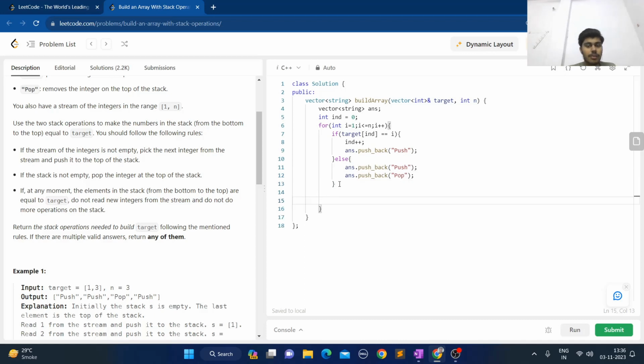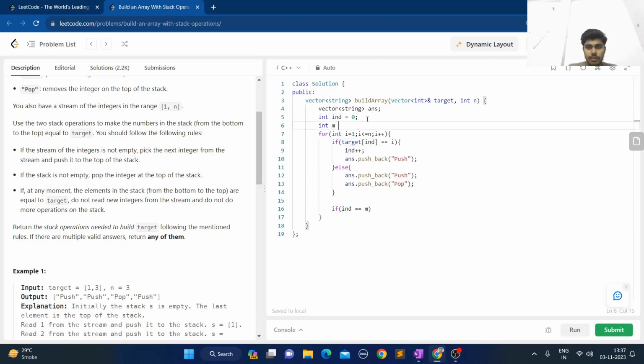Now one more thing we have to do, which I mentioned while explaining at the last moment. I have to check whether index equals target size. So I'll declare the target size first, and keep it equal to m. Now what I have to do? I have to break the loop. That's it. That is it.